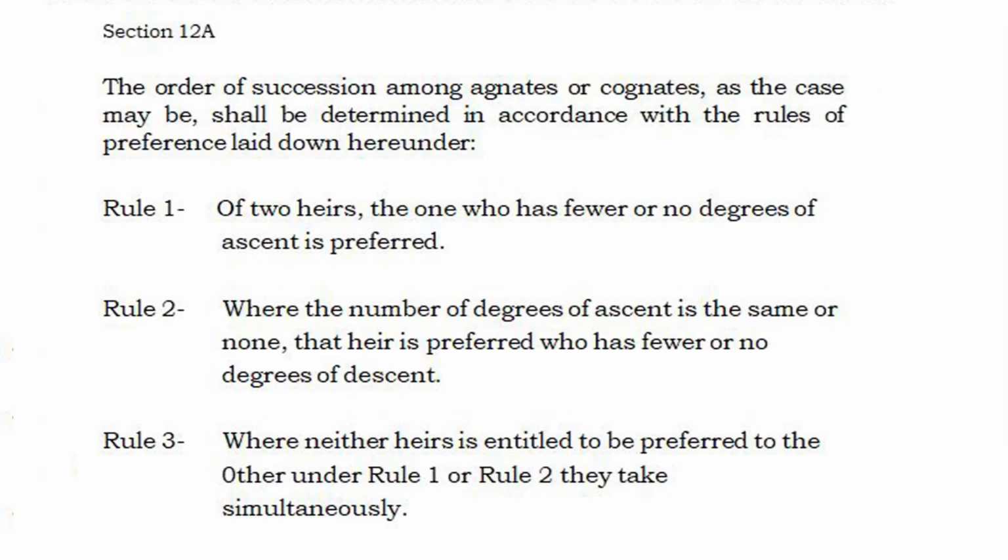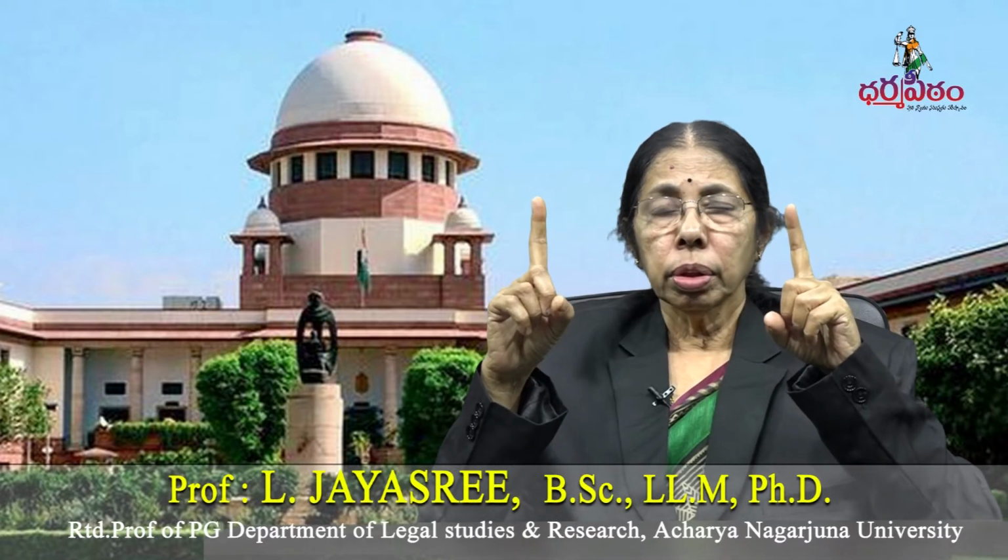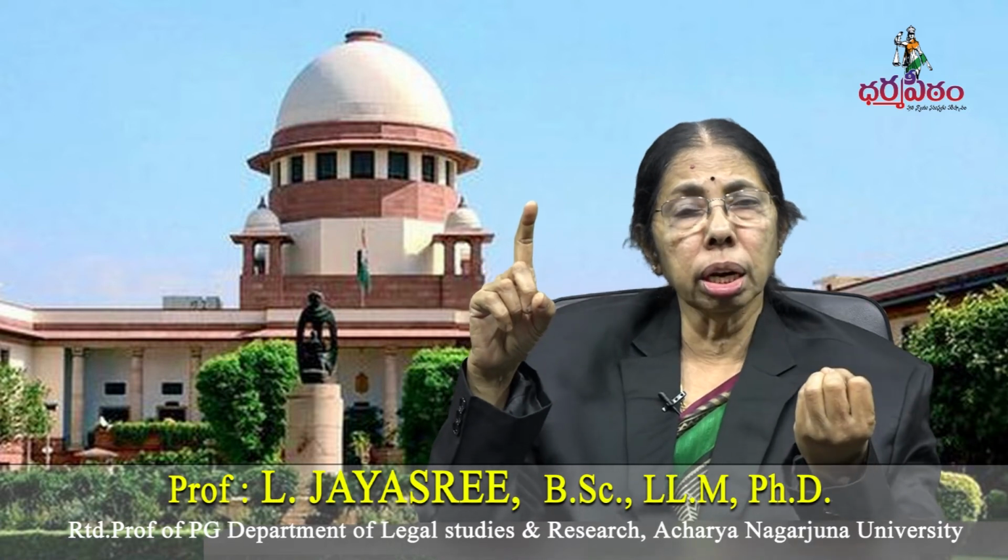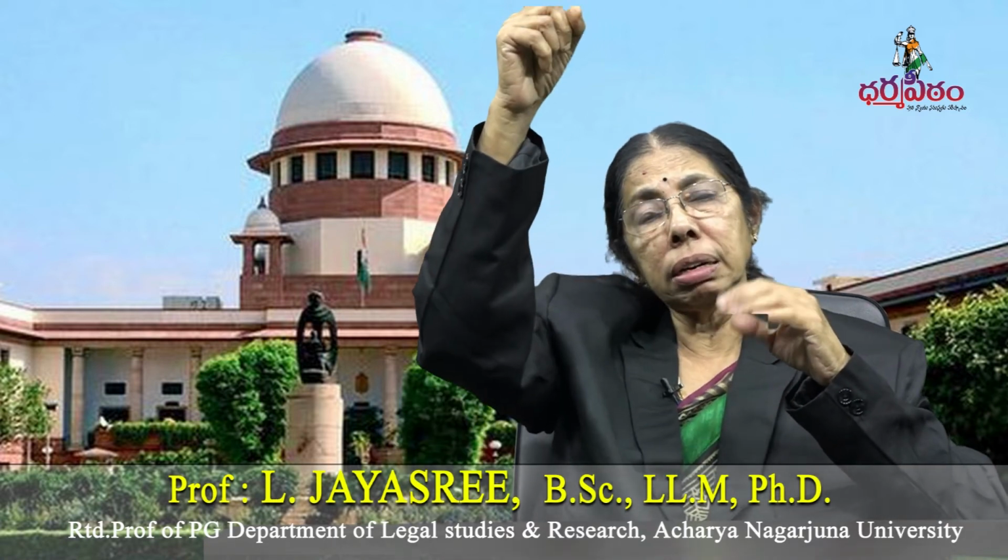The first rule says, of two heirs, the one who has fewer degrees of ascent or no degree of ascent. Rule 1 says there are two heirs, one has either fewer degrees or no degree of ascent, preference will be given.